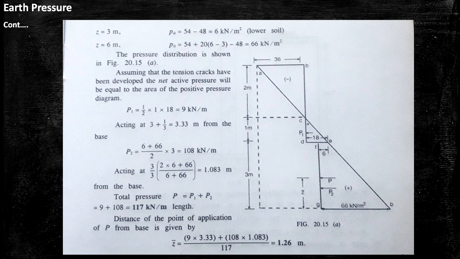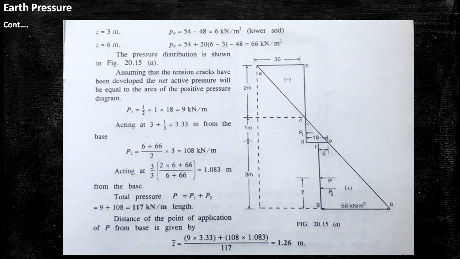Then we draw the pressure diagram for the active earth pressure of cohesive soil. We know the upper portion is on the left side because here Z equal to 0 and Pa equal to minus 2 Cu. The value of Cu for the first 3 meter is 18 kN per meter square, so Pa equal to minus 36 kN per meter square.